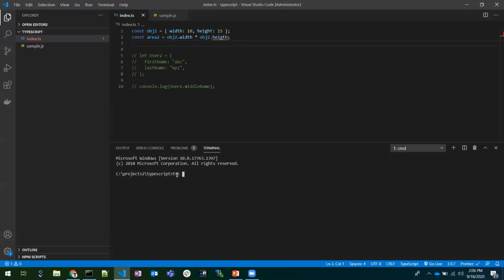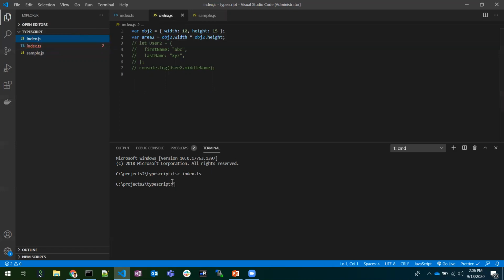So tsc, the TypeScript compiler, and give the name of the TypeScript file, I mean index.ts. I'm trying to compile this. If you observe, there would be another file generated at this point. I'm compiling the index.ts file. If you observe, there is one more file generated here. The index.js file is generated.